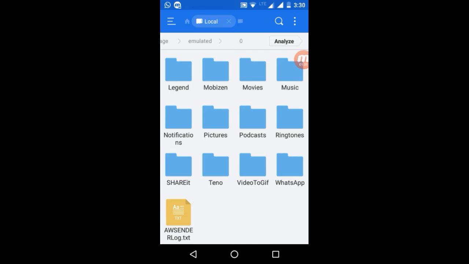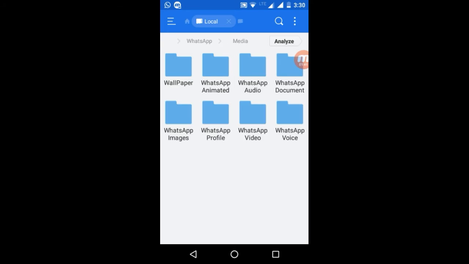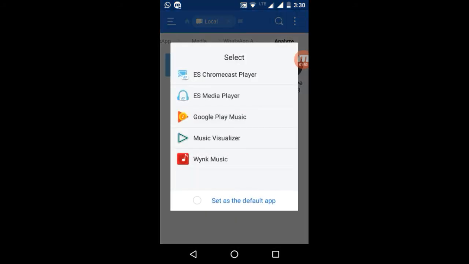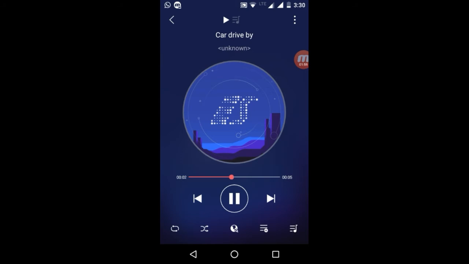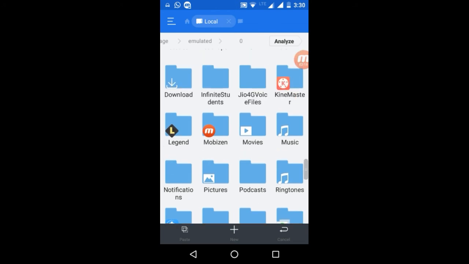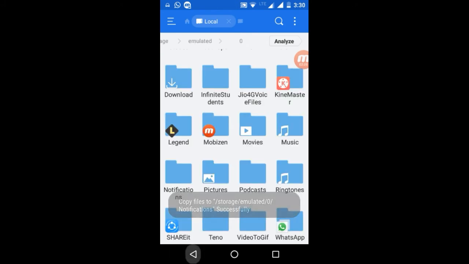Now just locate the mp3 sound which you want to set as your notification sound. Okay, the car drive by mp3, I want this one as my notification sound. I'll just play it. Okay, now I'll copy this. Go to the notifications folder which we created just now. Paste.